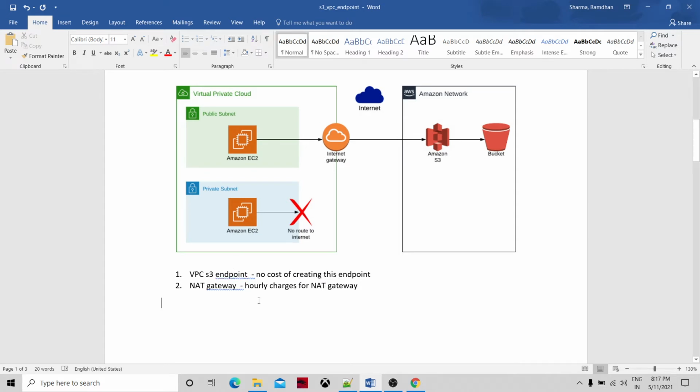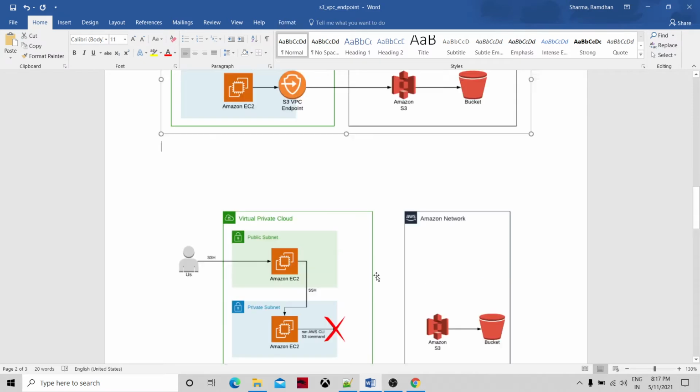In this video, we are going to see the first part: how we are going to create the VPC S3 endpoint and try to access the S3 bucket.